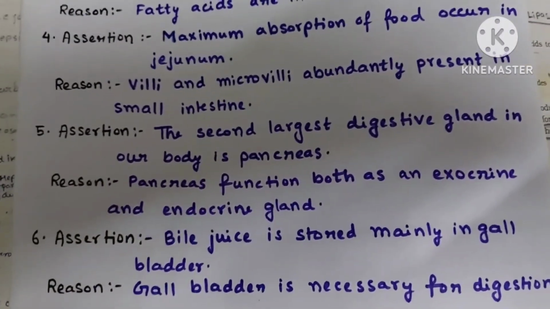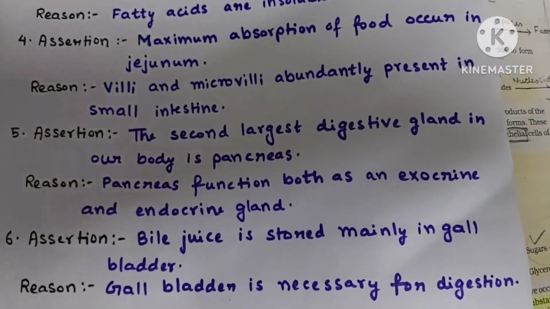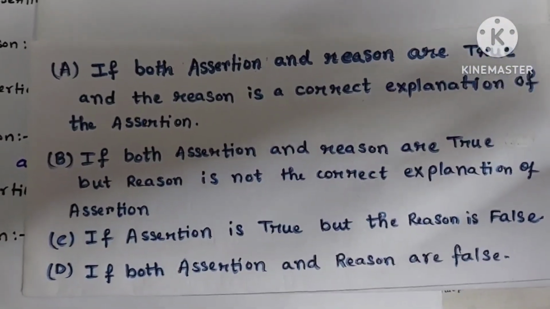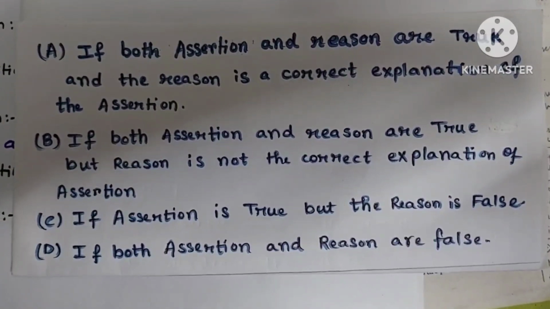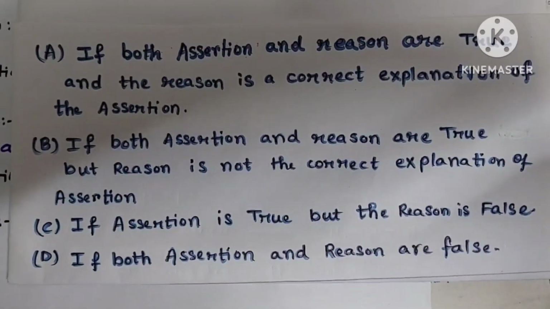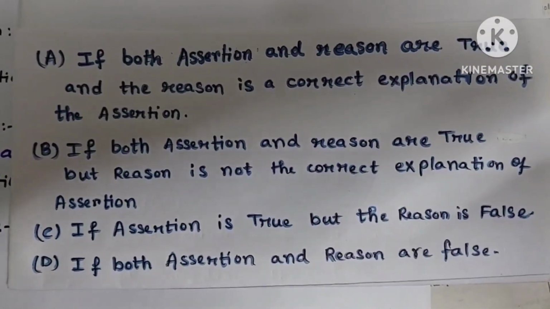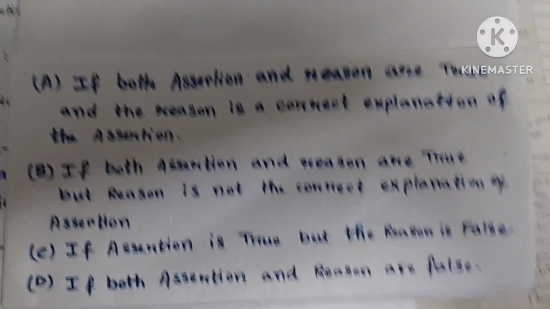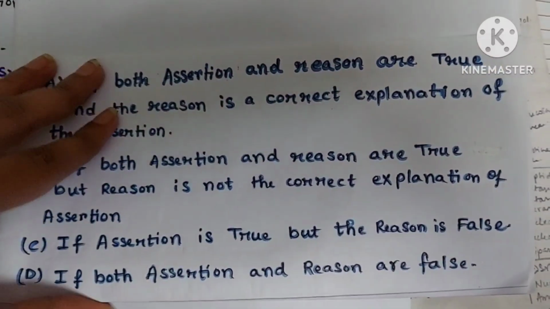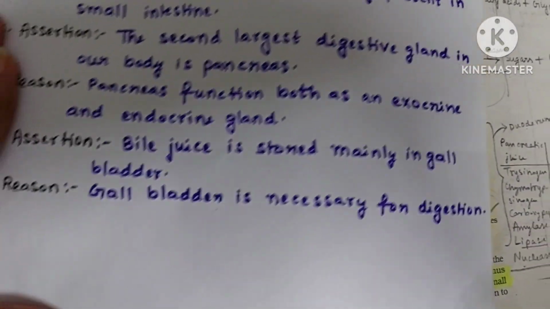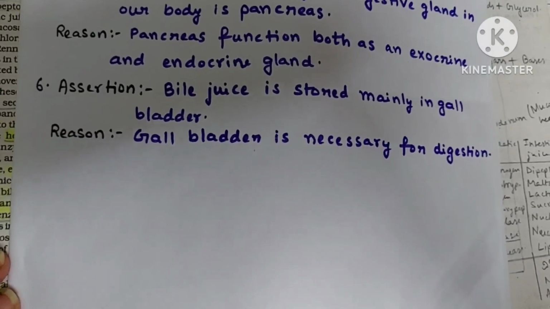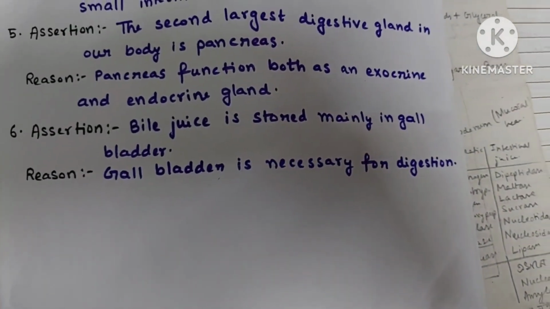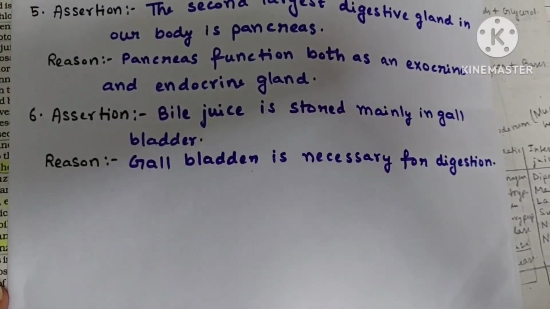Okay, let's see once the option page. Here, if both assertion and reason are true and reason is not the correct explanation of assertion, then we will mark option B. So for 5th question, option B is the correct answer. Then question number 6. Assertion. Bile juice is stored mainly in gallbladder. Here this statement is correct.